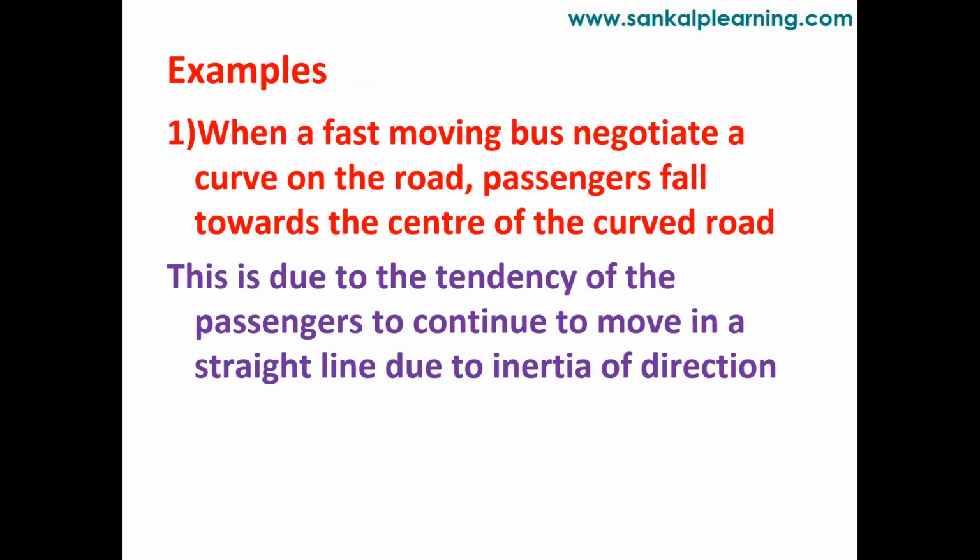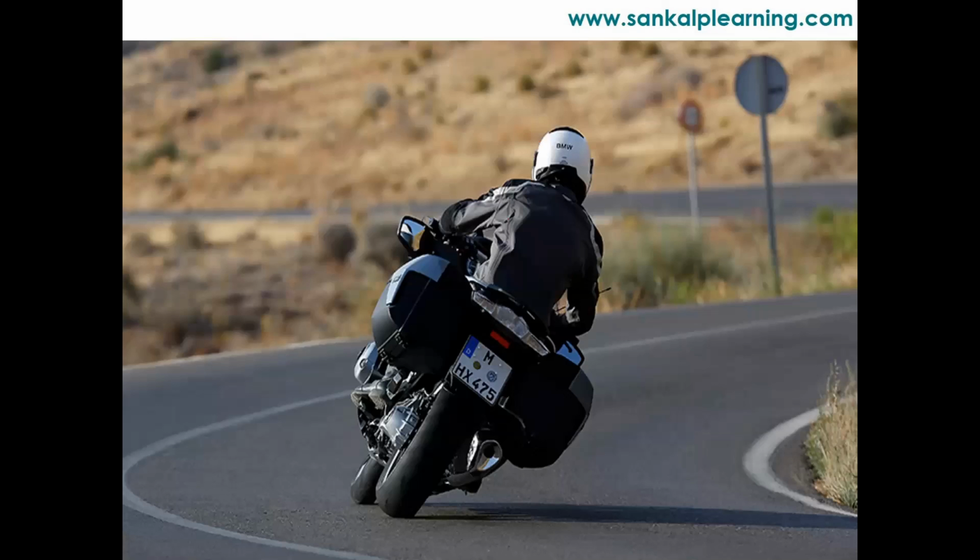See, here we have the example explanation. When a fast moving bus negotiates a curve on the road, the passengers fall towards the center of the curved road. So when it is taking a curve, the passenger moves towards the center of the curved road. This is due to inertia of direction. So how can we explain this? This is due to the tendency of the passengers to move in a straight line due to inertia of direction. Okay, see this.